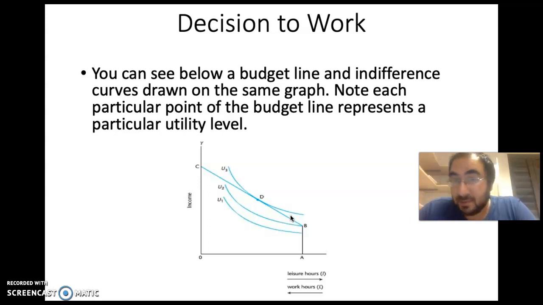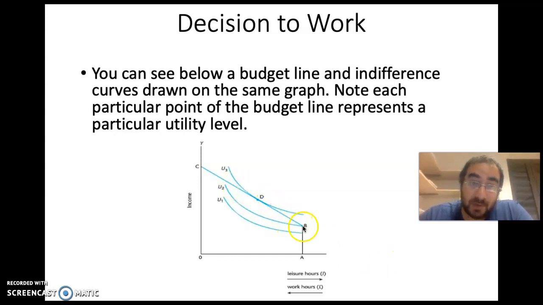Since we are getting a utility level higher than U2, and U2 was representing the utility level when we were not working, by working we are able to get a higher utility level. So when we are able to get above U2, moving from B, the not-work condition, we are able to get above U2 if the slope of the budget line is higher than the slope of U2 at B.